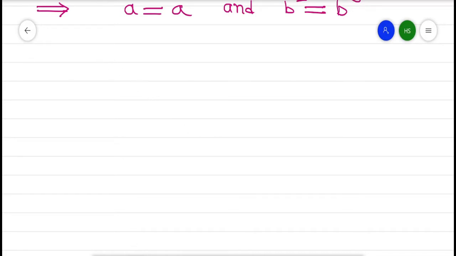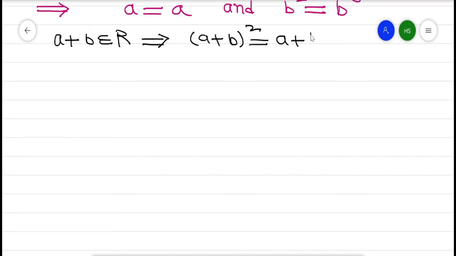Now since R is a ring, a plus b belongs to R. So it implies (a plus b) raised to power 2 is equal to a plus b, by the definition of Boolean ring.